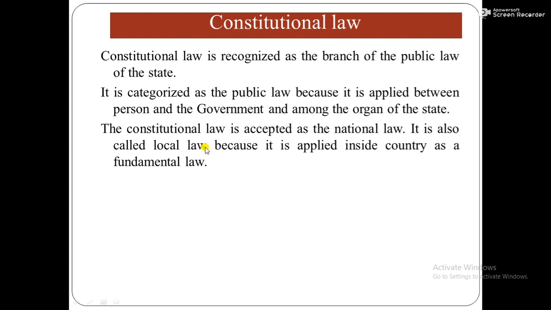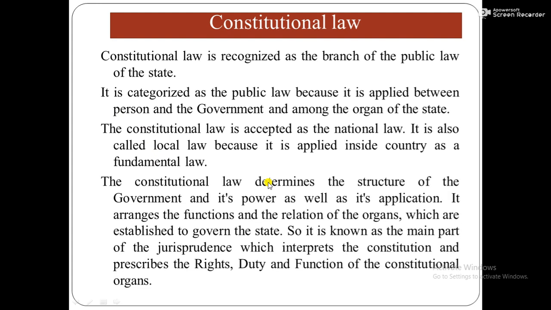It is also called local law because it is applied inside the country as a fundamental law, within the territory or border of the certain country. For example, Nepalese constitutional law applies within the territory of Nepal, Indian constitutional law within the territory of India, and similarly, Chinese constitutional law within the territory or area of China.